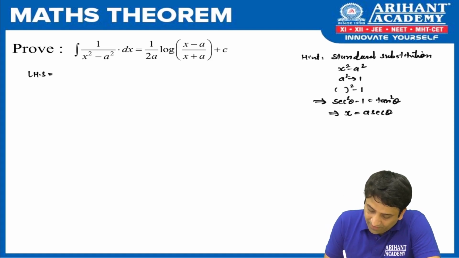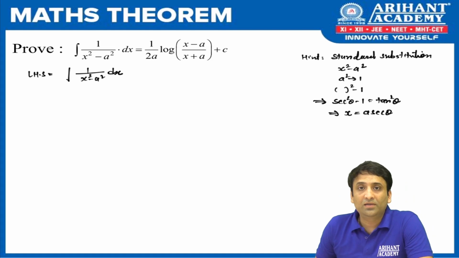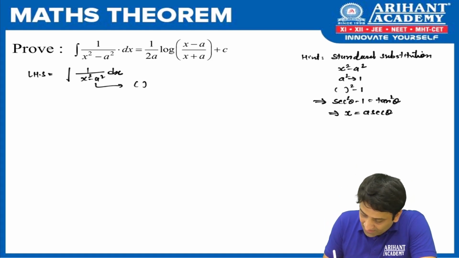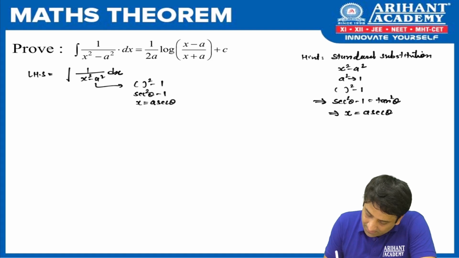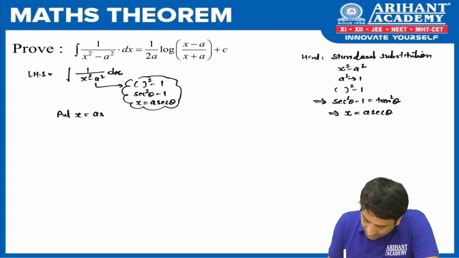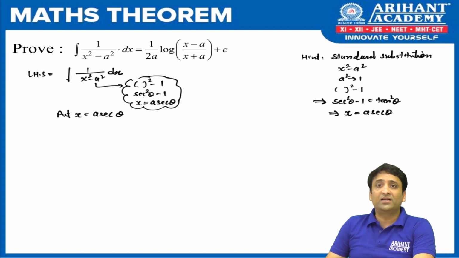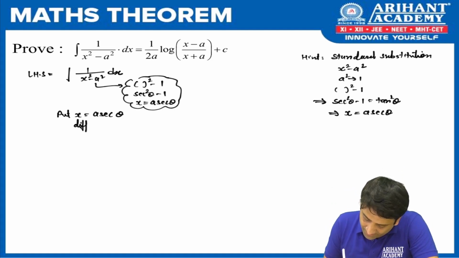In LHS what we find is x square minus a square dx. Done. Now here, as we already decided, I am saying something square minus 1, which is sec square theta minus 1, which implies I should replace x by a sec theta. Fine. So I'll say put x is equal to a sec theta. Let's begin. After deciding the substitution, we differentiate to get dx. So differentiating with respect to x.